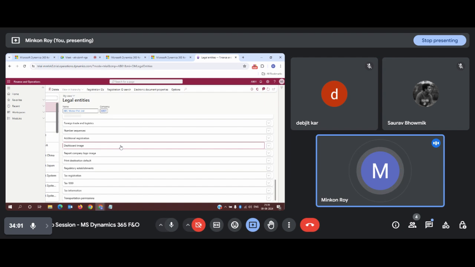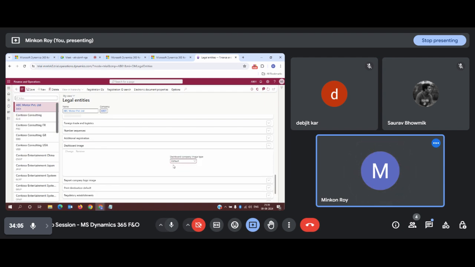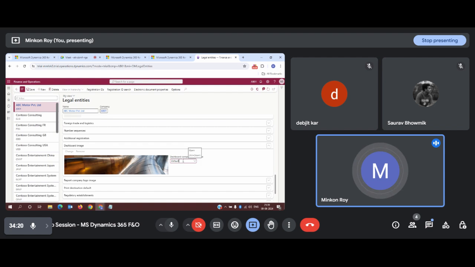Other than that, we can see the dashboard image. If you want to change the dashboard image, you can do that from here. This is the dashboard image or the banner which we are seeing. Obviously different companies might have different dashboard images, so they will provide it as per the settings requirement. They will know, or you need to provide the measurements of this dashboard, like how it should appear, and you can change it. How can you change it?